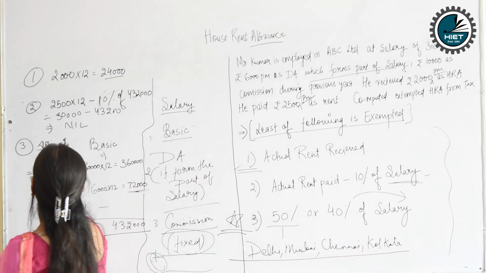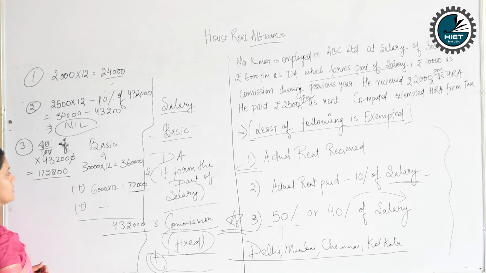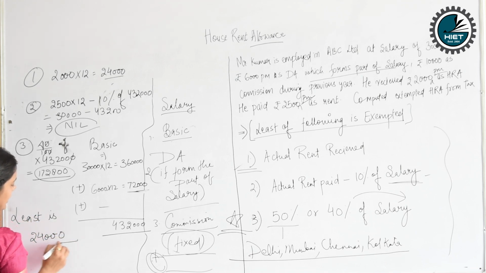What is the least amount? 24,000. The negative we will not consider as an amount, and 1,72,800. What is the least amount here? The least amount here is 24,000. So the exempted amount is 24,000.